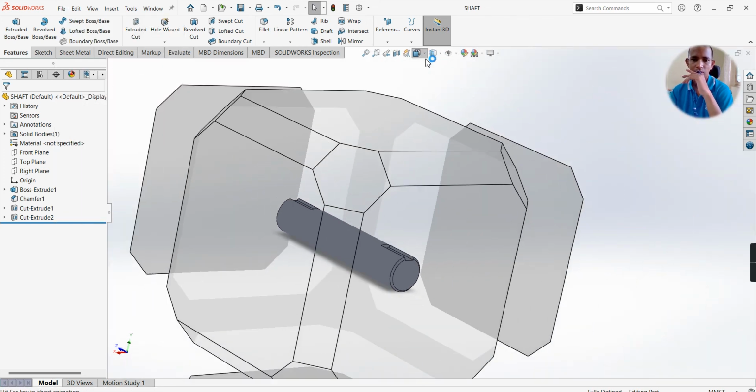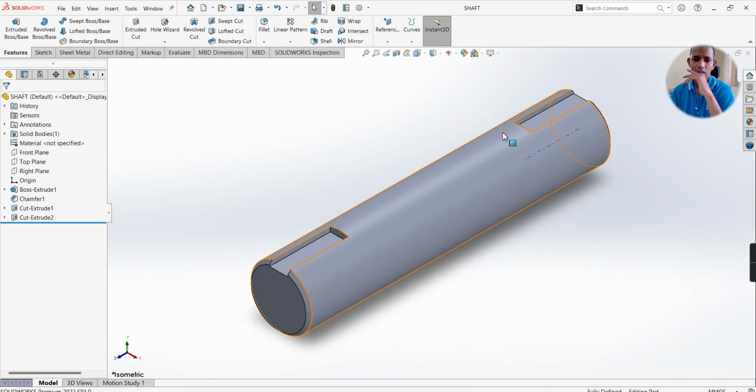In the next video I will explain how to do the assembly of this gear and shaft with the help of the keys. Thank you.